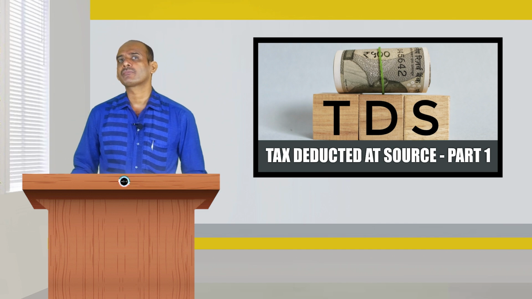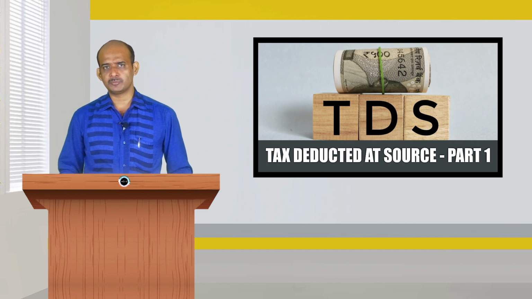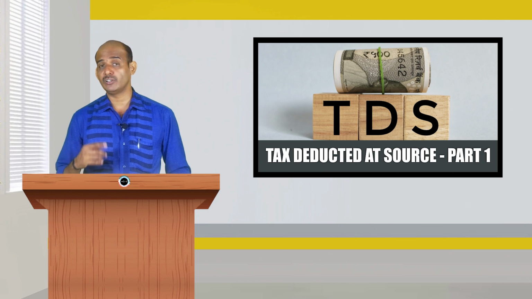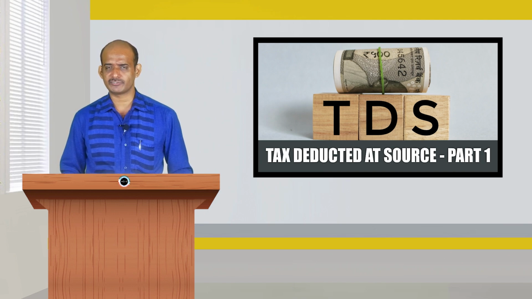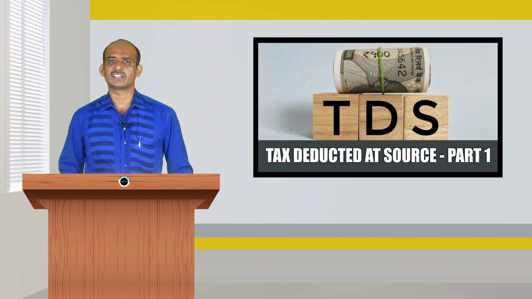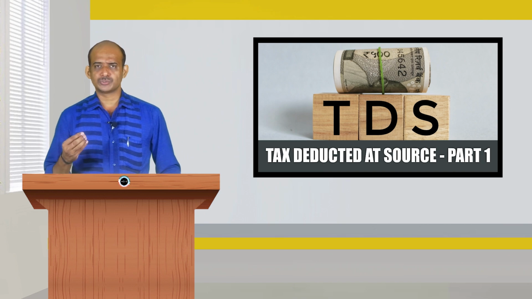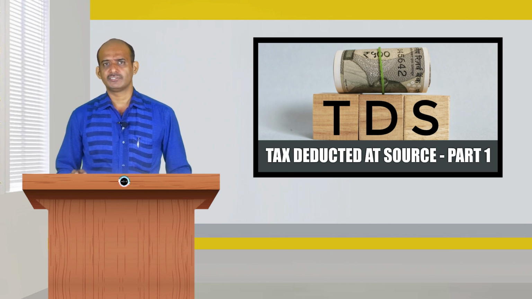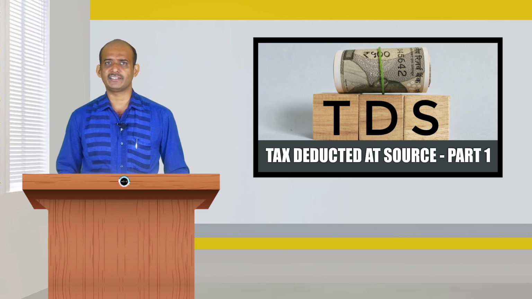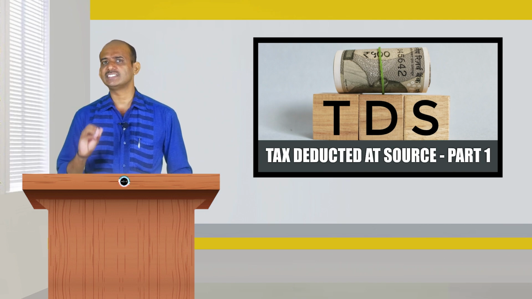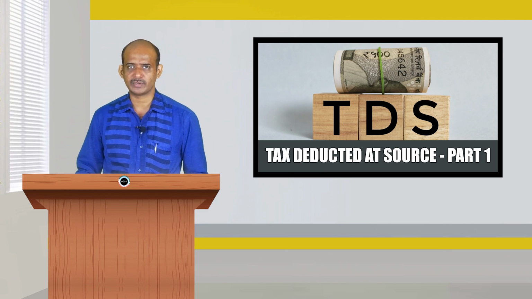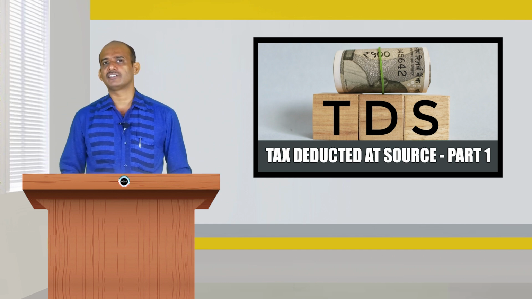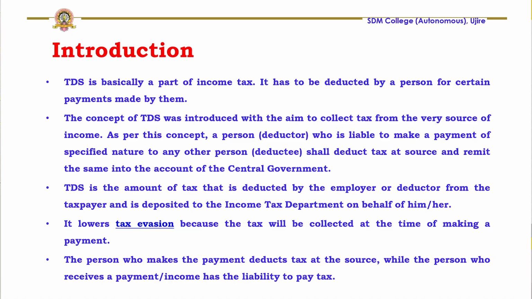So, what does this do? The assessee, in the year of earning income itself, will make the payment of tax, and will not wait till the due date for filing income tax returns or the assessment year. The source where he is getting the income, from that very source itself, tax will be collected by the person who gives the income to the assessee and it will be remitted to the government. This is a simple technique used by the income tax department to ensure the minimum collection of income tax. The concept of TDS was introduced with the aim to collect tax from the very source of income.